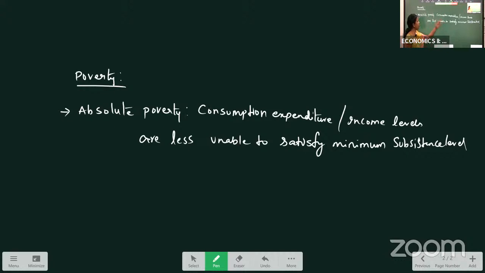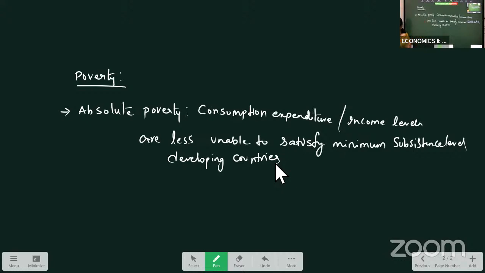So their income levels are so low that they are unable to satisfy the minimum subsistence level. In this case, we say that people are absolutely poor. Okay, so the concept of absolute poverty is relevant to developing countries. Mostly in developing countries, we calculate absolute poverty. So basically, what is the minimum subsistence level that a person requires here?